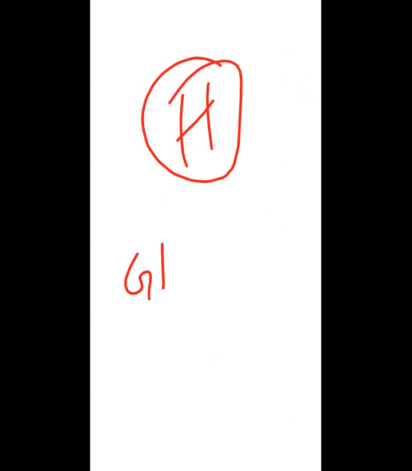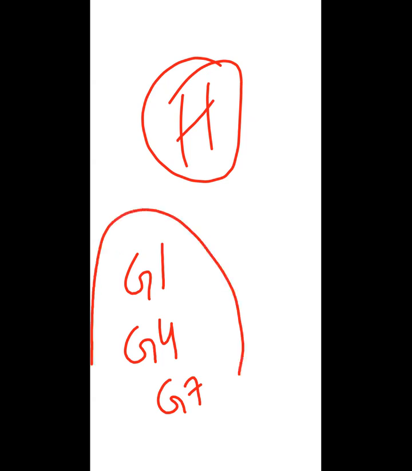So the possibility for hydrogen is we can put hydrogen in group 1, or in group 4, or hydrogen has little similarity with group 7. But hydrogen has a lot of dissimilarities with group 1, group 4 and group 7. It means hydrogen doesn't belong to group 1, group 4, or group 7.